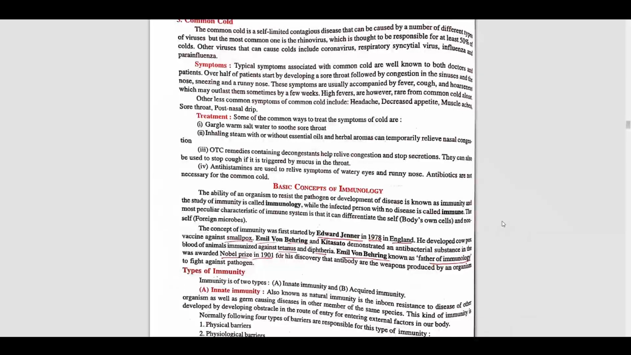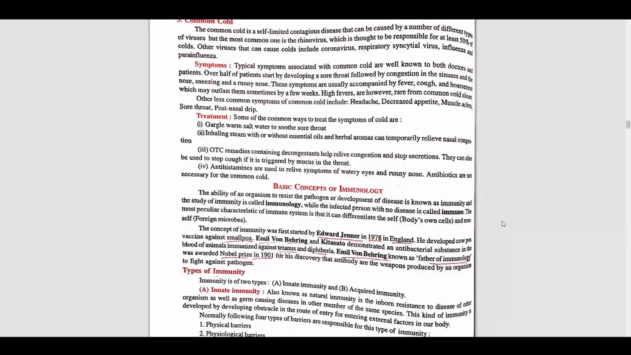The symptoms typically associated with the common cold are well known to both doctors and patients. For the treatment of a viral cold, we can say gargling warm salt water, or inhaling steam, taking steam. Okay, so these are the types of diseases.